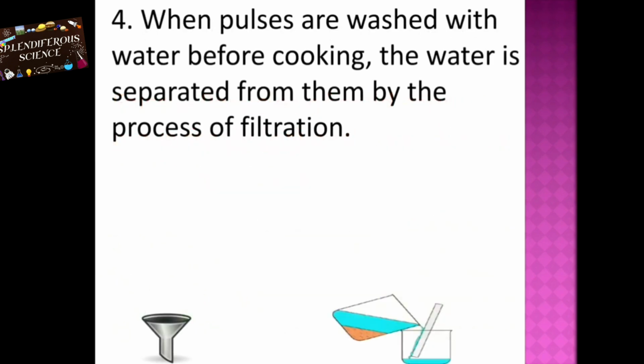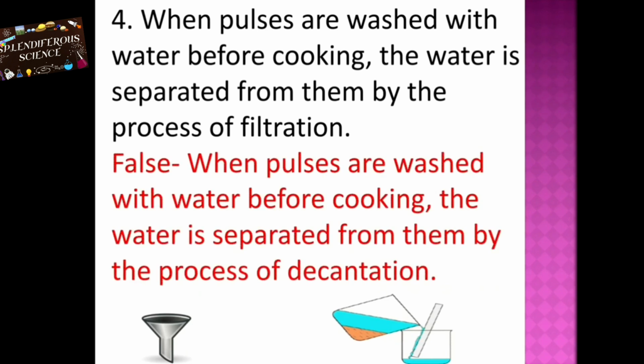Fourth one, when pulses are washed with water before cooking, the water is separated from them by the process of filtration. Answer is false. When pulses are washed with water before cooking, the water is separated from them by the process of decantation. So the lighter impurities will be floating on the water. We will be pouring that water after sedimentation. So that process is called decantation. Filtration is the process of separating solid from liquid. So that is not the correct answer. The answer is false.